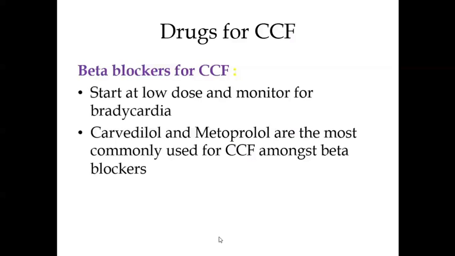Metoprolol is beta selective and carvedilol is a combined alpha and beta blocker. Yes, but they both have a role.